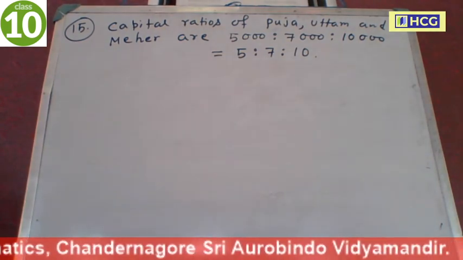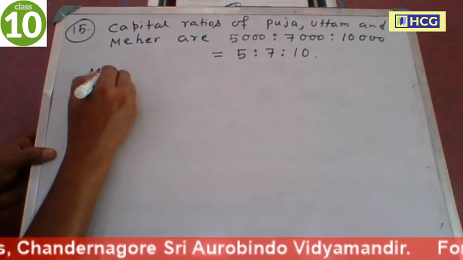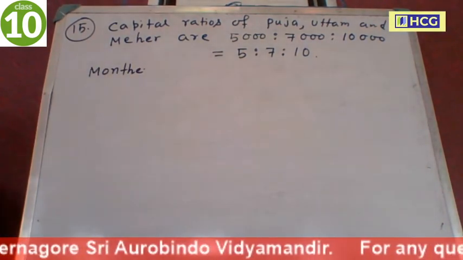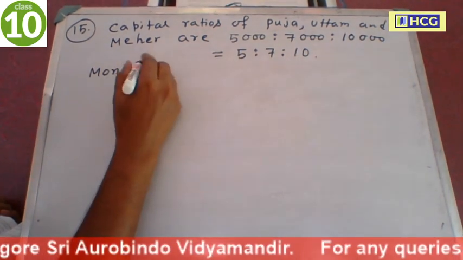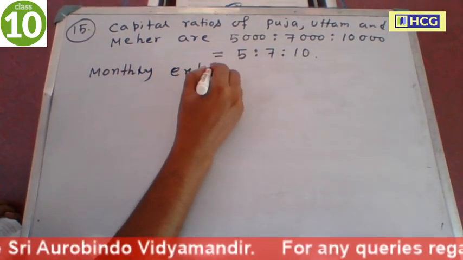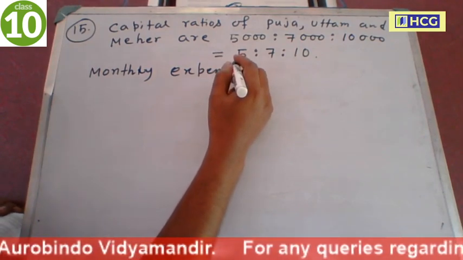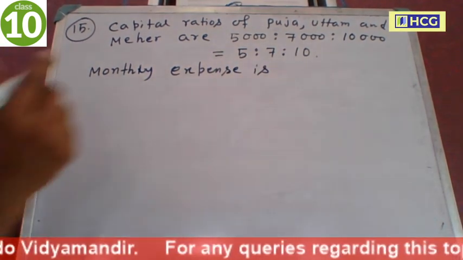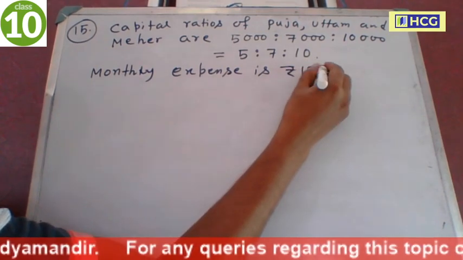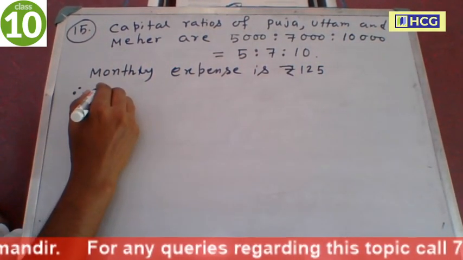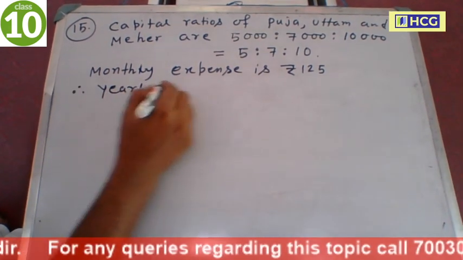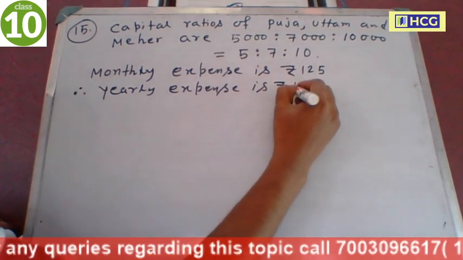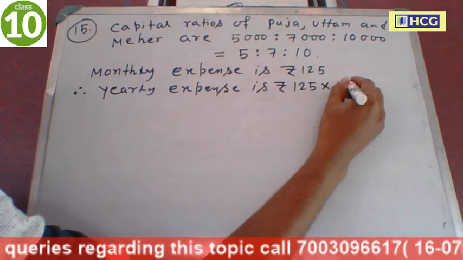Now monthly expense is rupees 125. So therefore yearly expense is rupees 125 into 12.